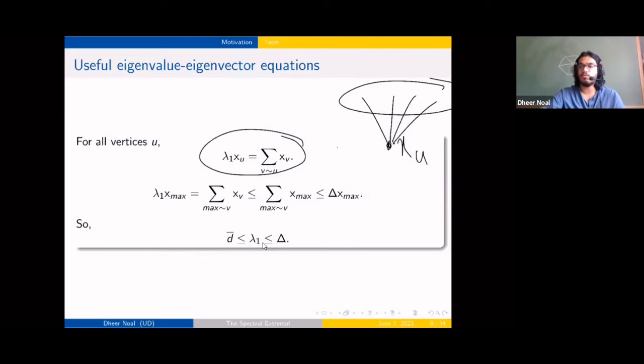So now we know that the spectral radius is sandwiched in between the average degree and the largest degree of your graph. So if these two bounds are close to each other, something like a regular graph or close to a regular graph, then you have a lot of information about your spectral radius. Right. So if you get a bound on lambda 1, you might have a lot of information on a bound on the number of edges. But if these two are far apart, then you have less information.